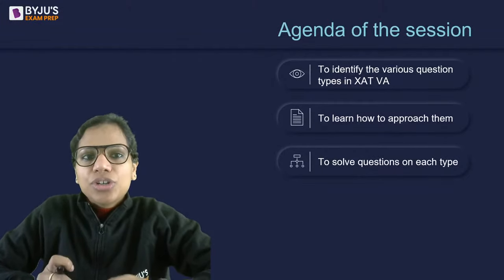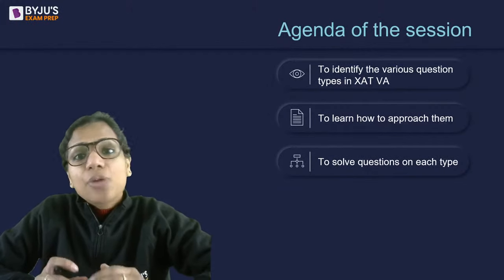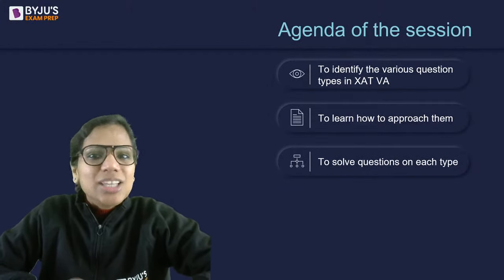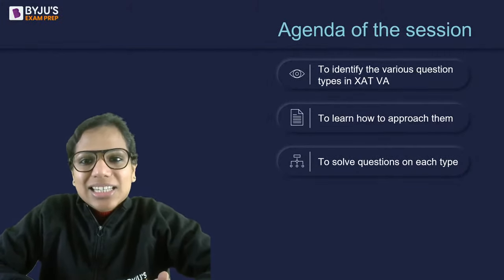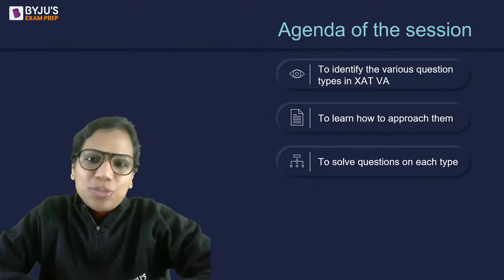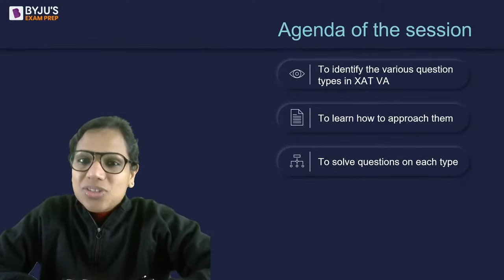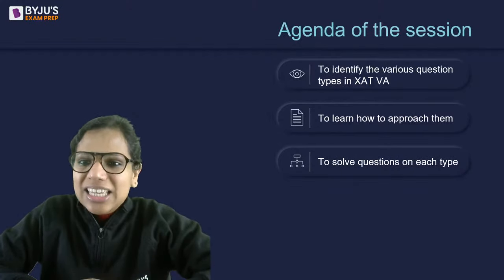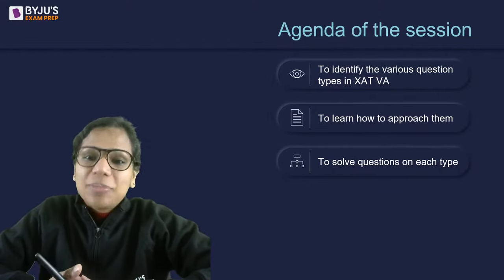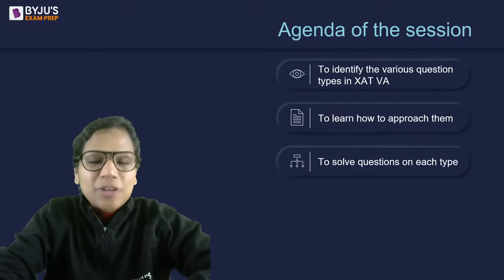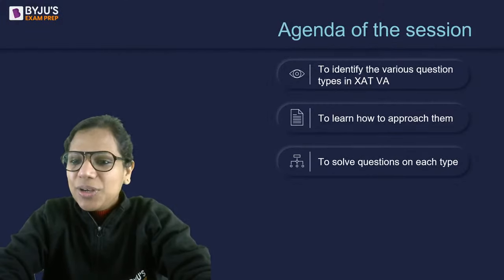Why? Because I wanted you to understand that it's not just the RCs that you have to prepare for. 14 out of 26 questions last year, they were not from RC passages. They were from vocabulary, grammar, critical reasoning, parajumbles, and poem comprehension. Collectively, these 5 areas formed 14 out of 26 questions, a little more than 50%. Yes? So you should know how to approach them. You should prepare for them. And of course, how do we prepare for them? I'll also discuss that with you when we come to those question types. Okay?